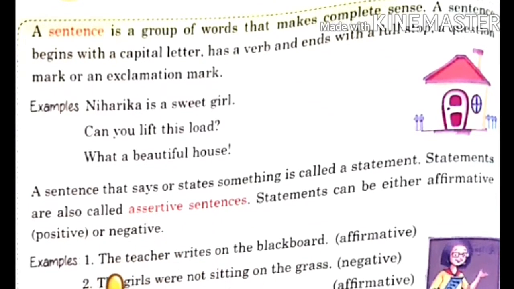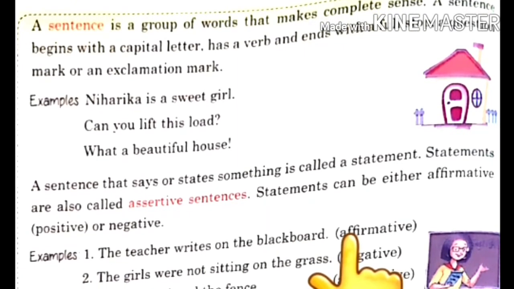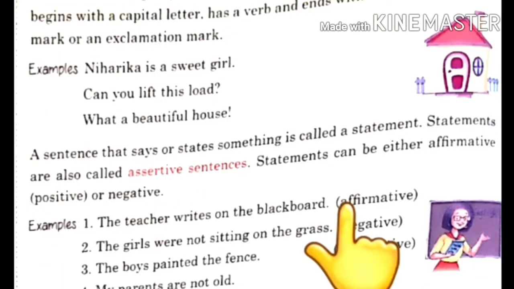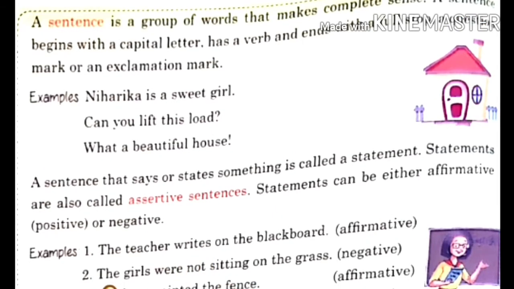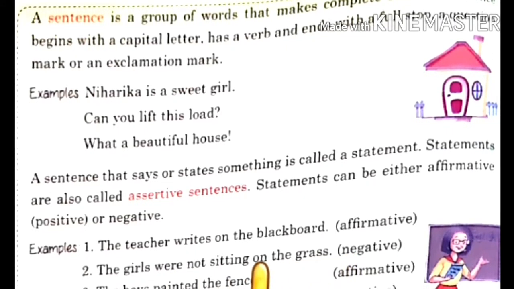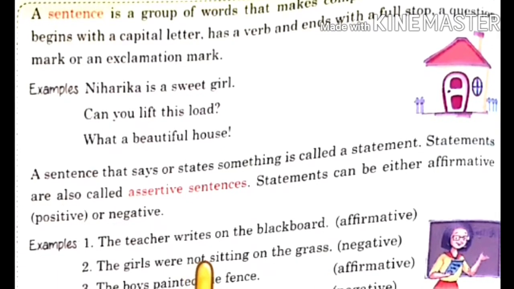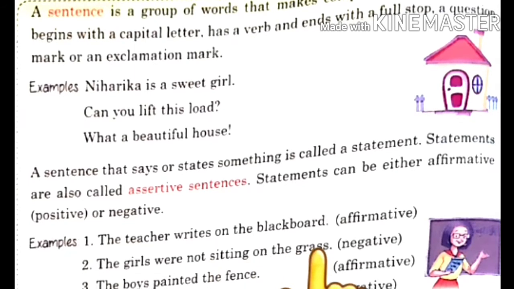Just see these examples. The teacher writes on the blackboard. So this is affirmative, means positive sentence. Positive sentence means when we are telling what the subject does, that is positive, and negative means what the person does not do. So when we use no or not, that is negative, otherwise it is positive. See in the second, the girls were not sitting on the grass. So this is negative sentence. Why? Because you can see here not is written.